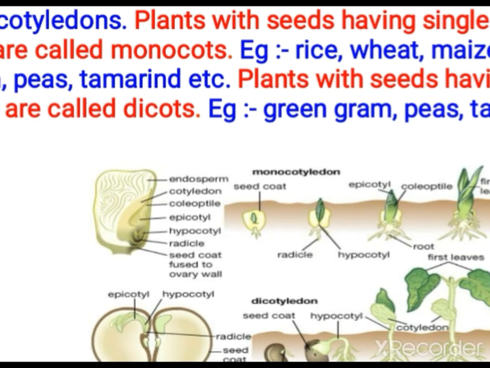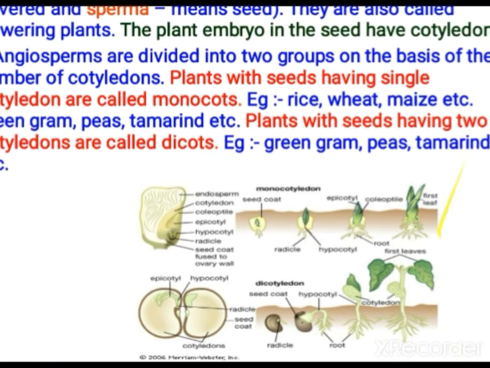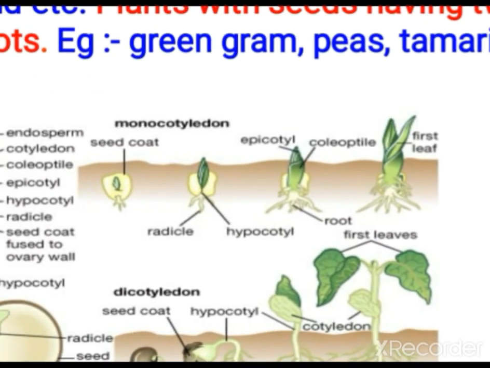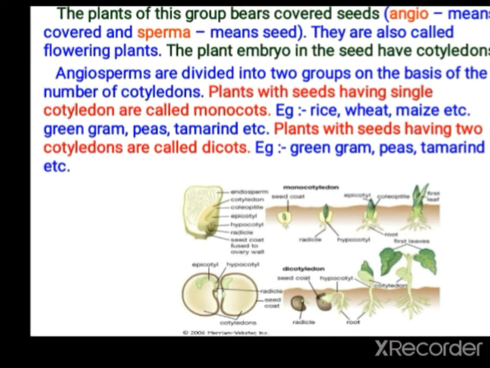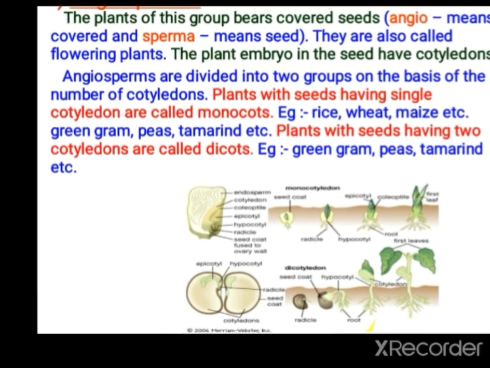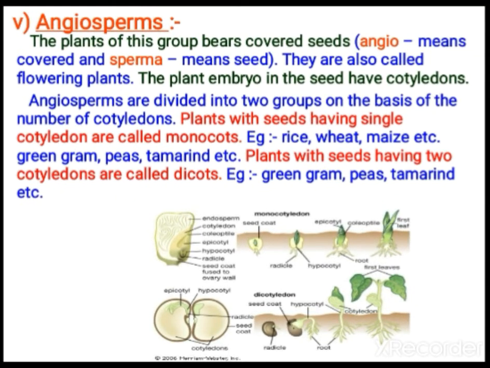When they grow also, they grow like this. You can soak a little bit, grow a plant at home and observe. So here you see the two fleshy leaves. When they have two fleshy leaves, you call them dicots. When they have a single cotyledon, you call that monocot. Rice, wheat, maize come under this category. Gram, peas and tamarind, and you can go for any type of gram, green gram or black gram, or any type of peas, beans, all come under the dicot category. All of them have two cotyledons, that you call dicots.